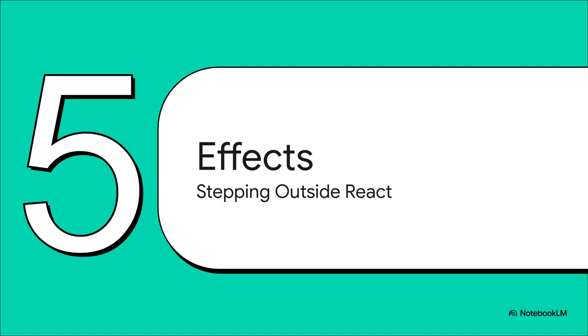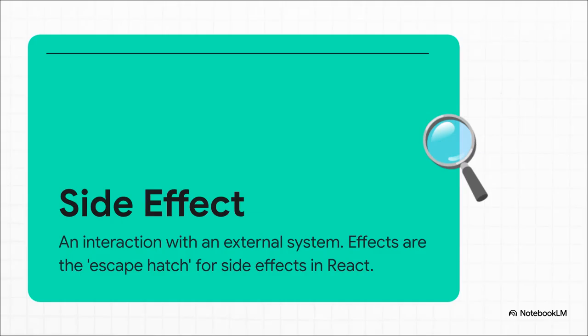So far, our components have been living entirely within this nice, clean React world. But what happens when they need to interact with the outside world? Things like browser APIs, third-party libraries, or network requests. These interactions are called side effects, and they kind of break our pure function rule. So, React gives us a special, well-defined place to put them: effects. You can think of effects as an escape hatch that lets your components step outside of React to synchronize with some external system, but in a very controlled way.